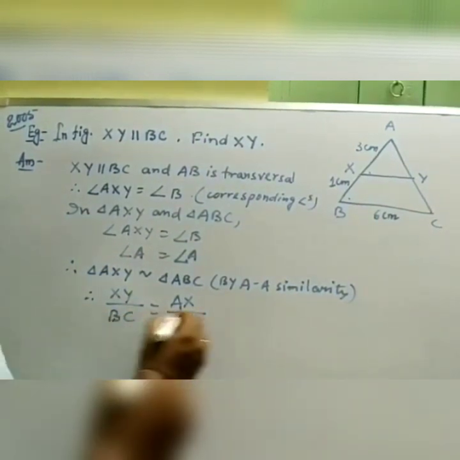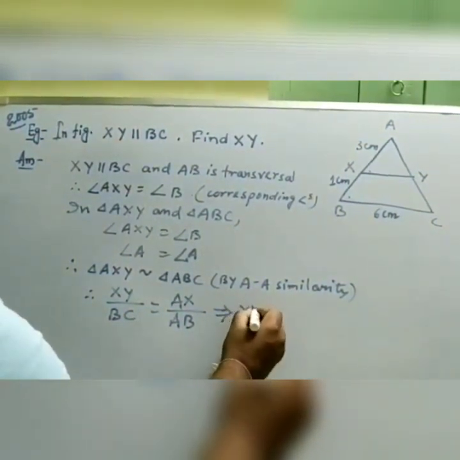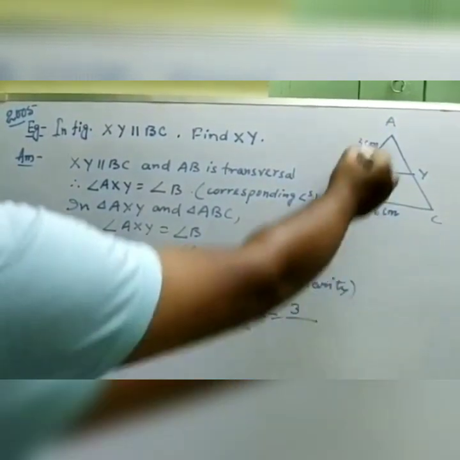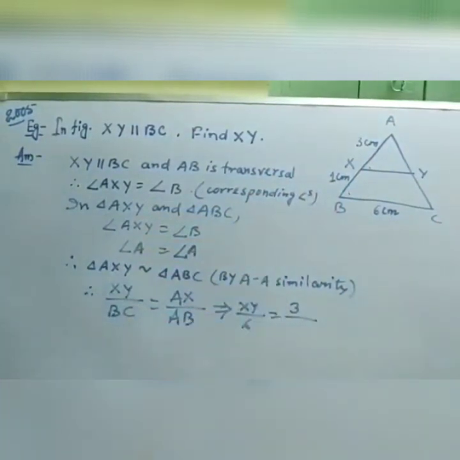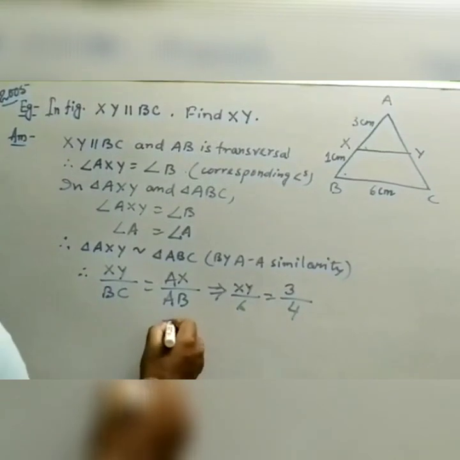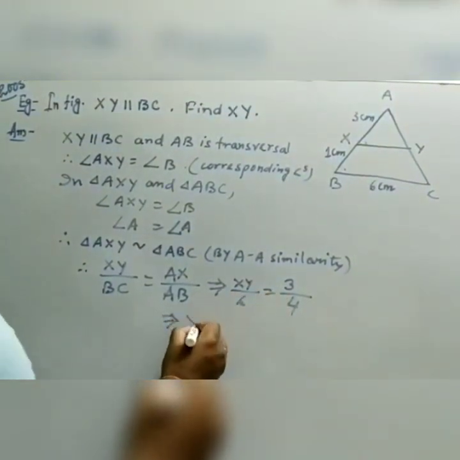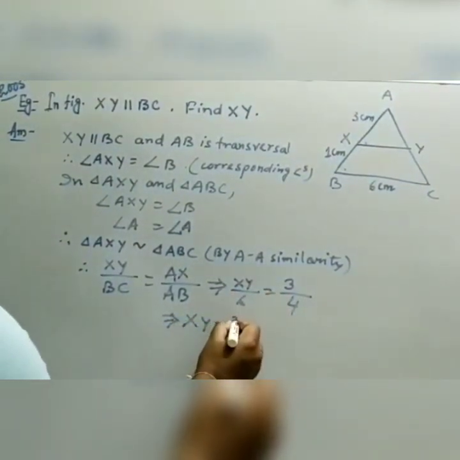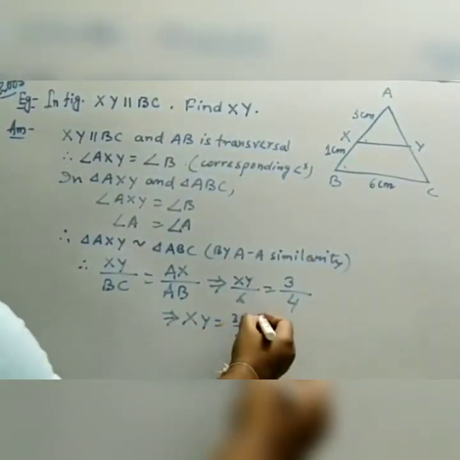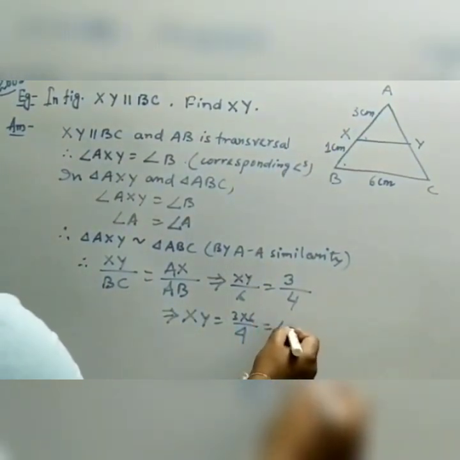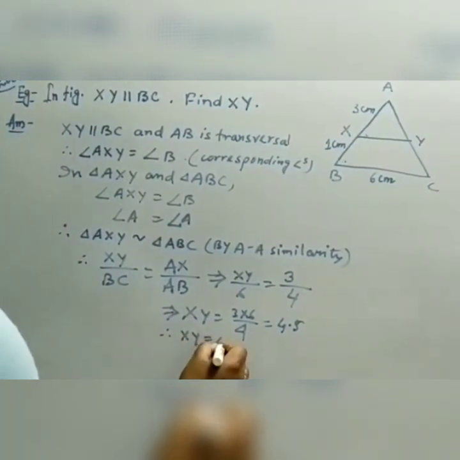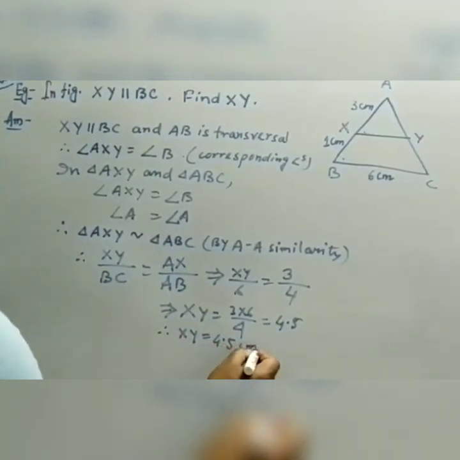Now we need to find XY. So we are writing XY by BC, where BC is given 6, AX is 3, and you can see AB is the sum of AX and BX, that is 3 plus 1 is 4. So from here by cross multiplication you can get XY equals 3 into 6 by 4, that is 18 by 4, which gives 4.5. So we got the answer as XY equals 4.5 centimeter.